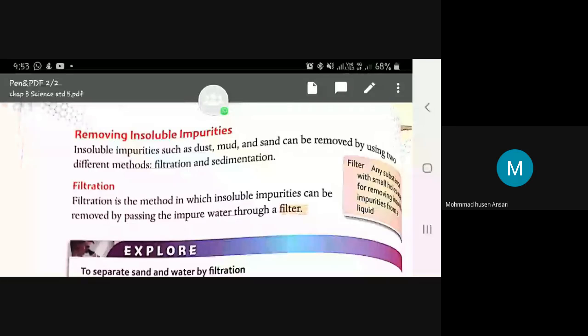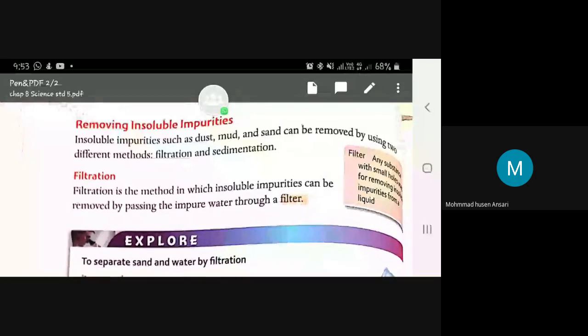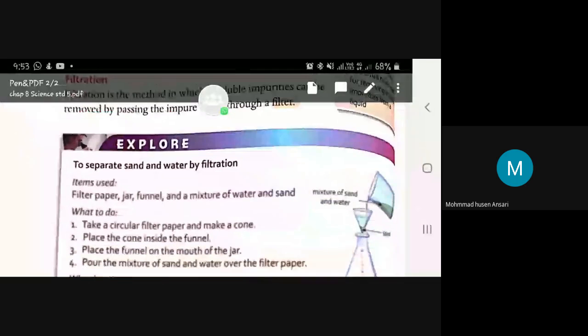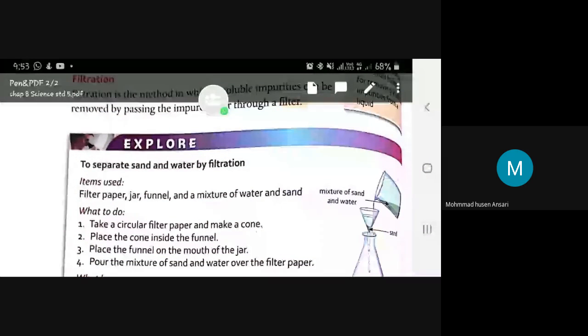We pass it through a filter so that all the impurities are removed. Now we have to see how sand is separated from the water by the method of filtration.